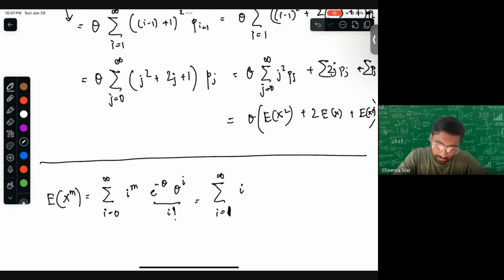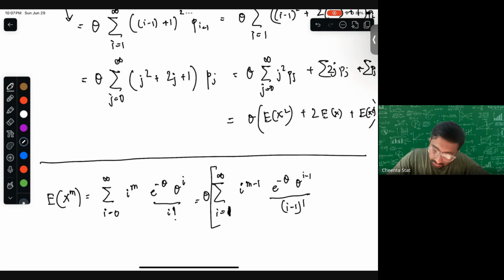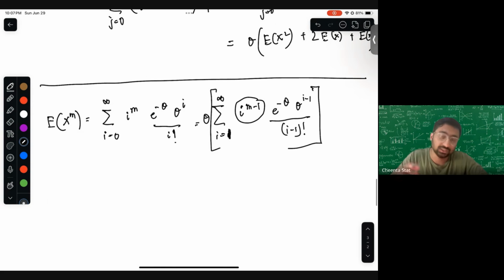So i to the power m minus 1, because i gets cancelled, e to the power minus theta, theta is common, so we write it as theta to the power i minus 1 by i minus 1 factorial. So as I said, this is screaming to be written in terms of i minus 1.